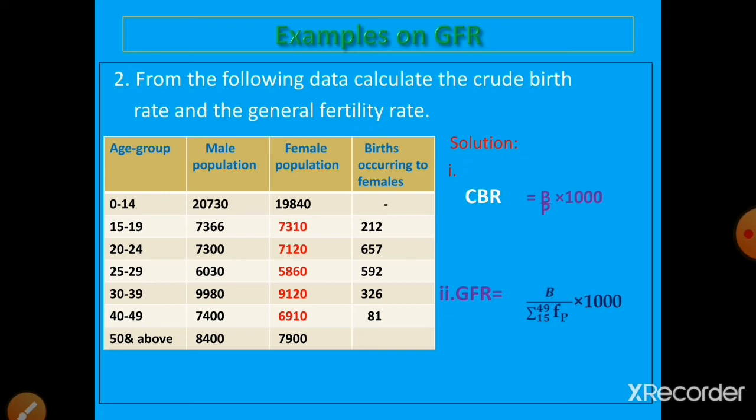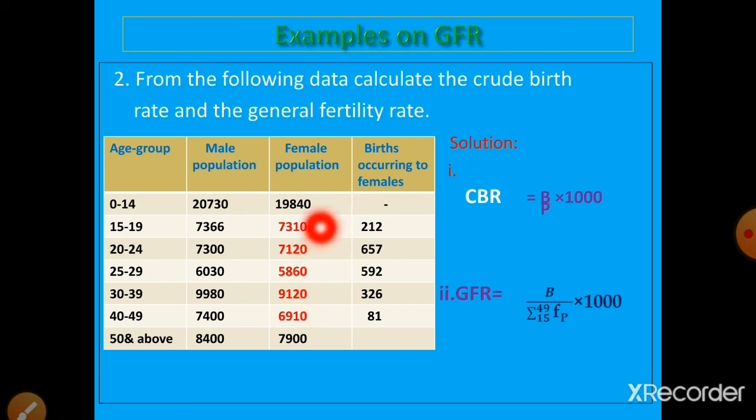And the second one, GFR. The formula of GFR is B divided by summation 15 to 49 FP, into 1000. To calculate GFR, we need total births and the female population of the age group only 15 to 49.